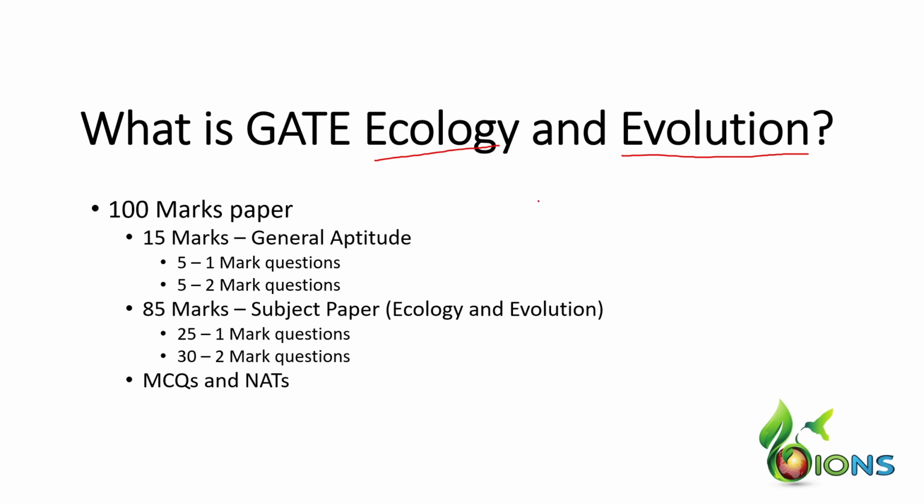The GATE Ecology and Evolution is a 100 marks paper that contains 15 marks of general aptitude and 85 marks of subject paper. The subject paper is a combination of ecology, evolution, biostatistics, applied ecology, wildlife, animal diversity, plant diversity, and a few questions from genetics, animal physiology, and plant physiology as well.